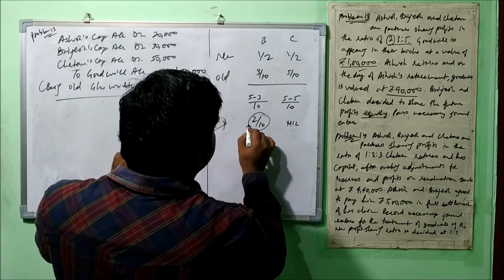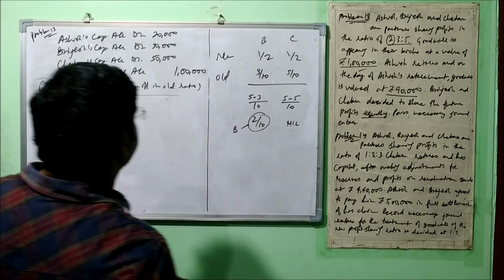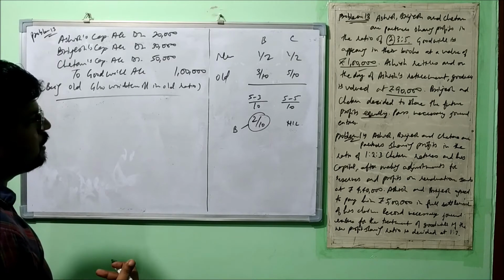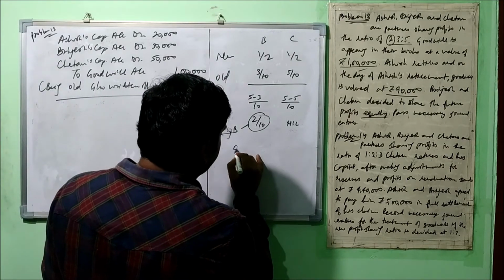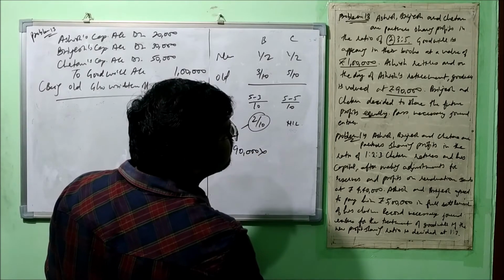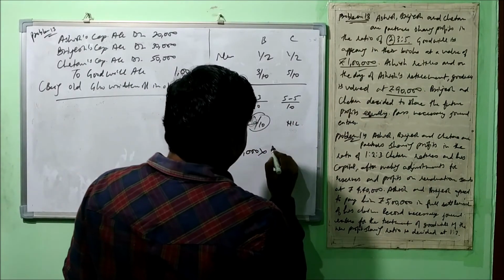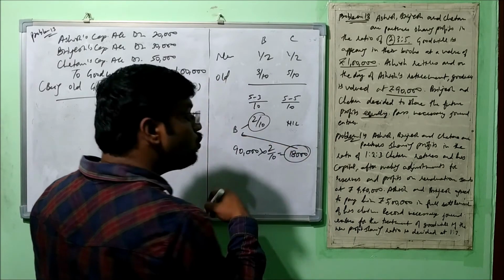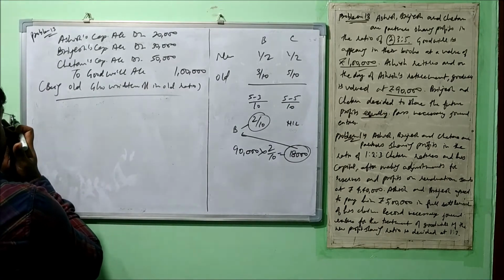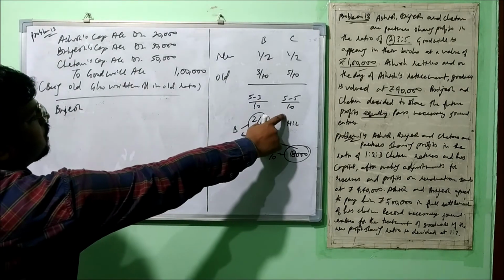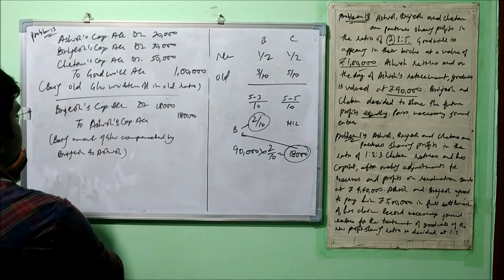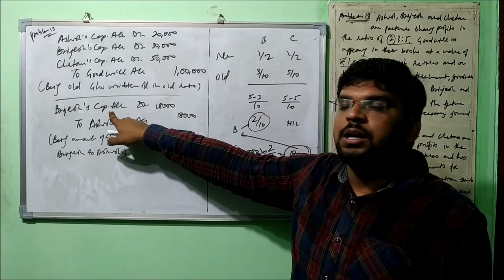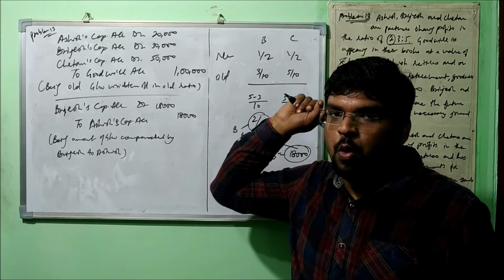Now let's calculate. Only one partner is gaining, that is Brajesh. 2/10. So only he will compensate to who is going? Ashish. Fine. And what is the amount of goodwill? 90,000. We'll have to calculate the share of Ashish here. Ashish share was 2/10, 18,000. So this 18,000 will be compensated by Brajesh to Ashish. Right. So we'll pass the entry here, because here Chetan is neither losing nor gaining. Being amount of goodwill compensated by Brajesh to Ashish. Because here gaining partner and sacrificing partner, the case number 1. Fine.